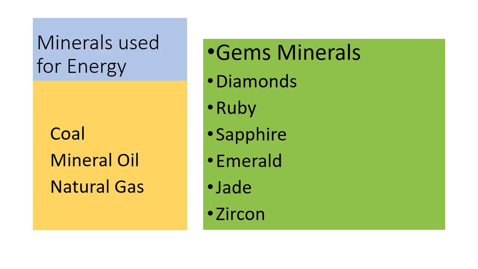Some minerals are used for energy production. So they are minerals used for energy. They are as follows: coal, mineral oil and natural gas. While some minerals are valuable, they are used for making ornaments. They are gem minerals. So they are diamond, ruby, sapphire, emerald, jade and zircon.